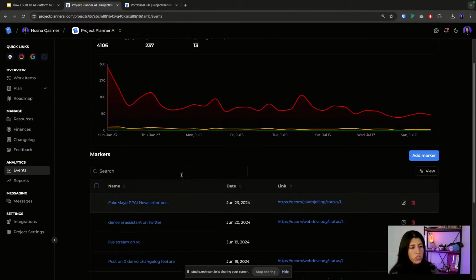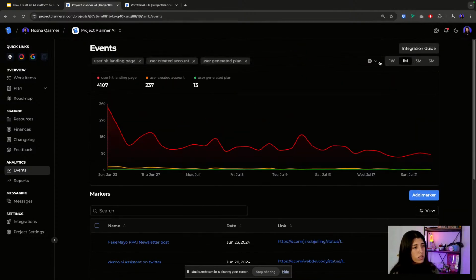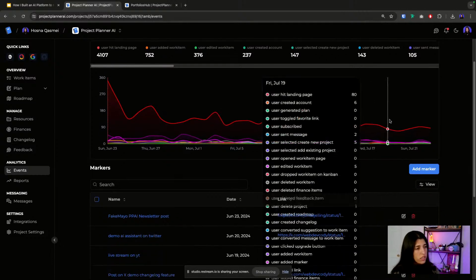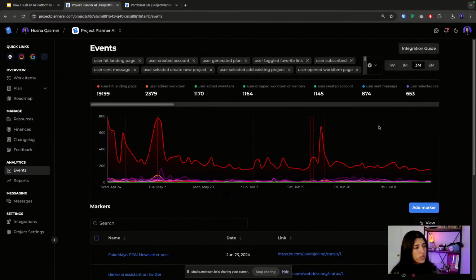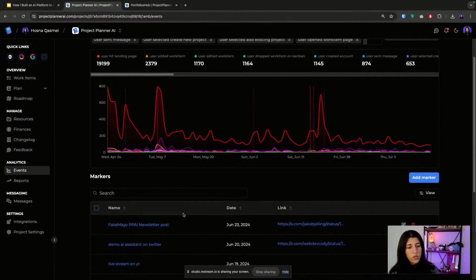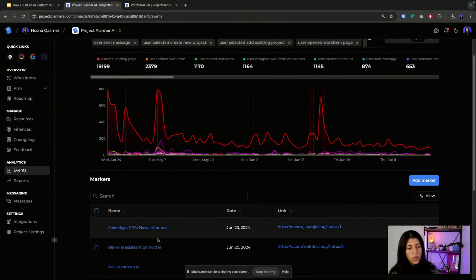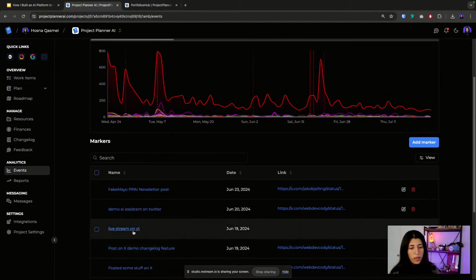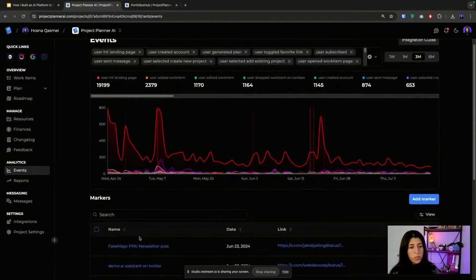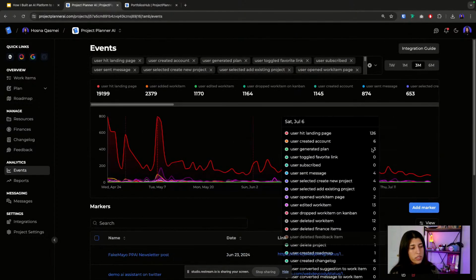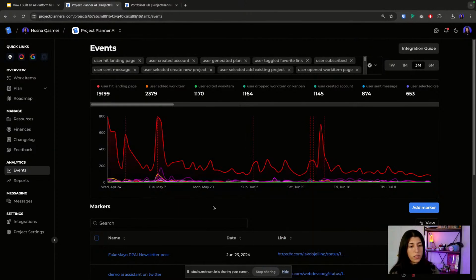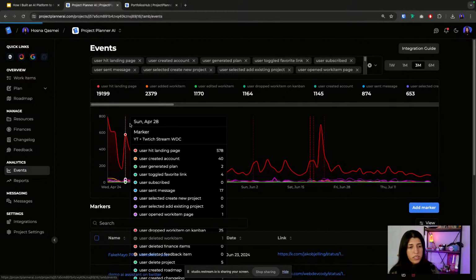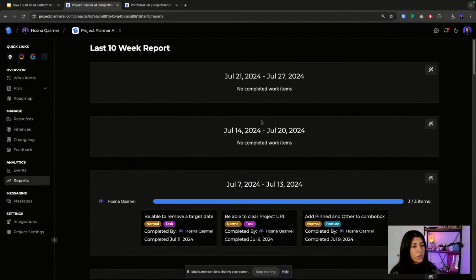And then you could also add markers to the, let's see, week 1, week 3, months. Okay, so here are some markers. In terms of marketing, if there's a video that Cody posts, or a newsletter that comes out that talks about Project Planner AI, or I did a live stream on YouTube, you could see that's why there's an increase in maybe traffic. So that could help us keep track of that. And then here are some reports. We could see in the last few weeks we haven't really been up to date on building out or fixing new bugs.